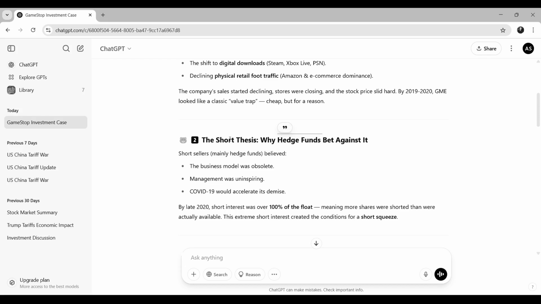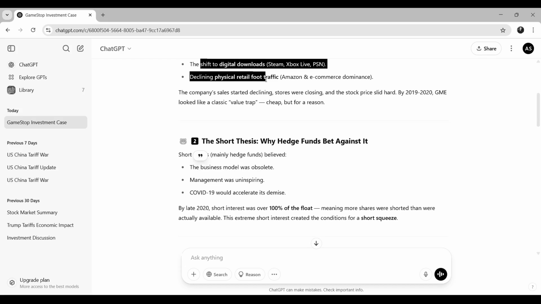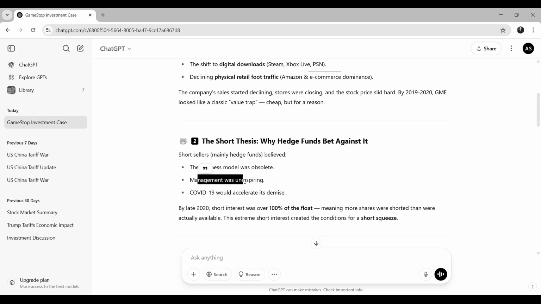And that is what hedge funds were doing, betting that the stock price would go even lower. So they were the short sellers. Who were the short sellers? Mainly hedge funds, because they believed the business model was obsolete. Customers would either buy digitally, or if they wanted a physical copy they could buy from Amazon. Management was uninspiring, and COVID-19 would accelerate its demise. That is why by late 2020 short interest was over 100% of the float, meaning more shares were shorted than were actually available.